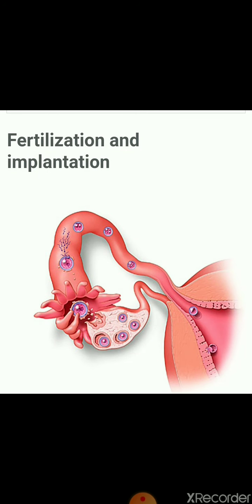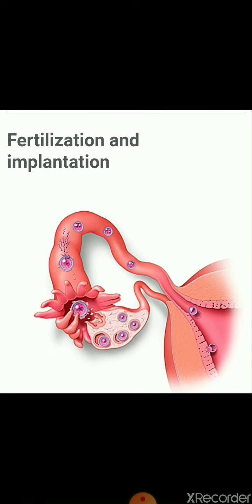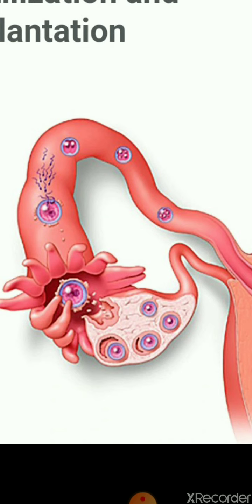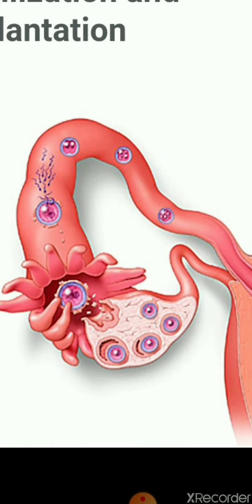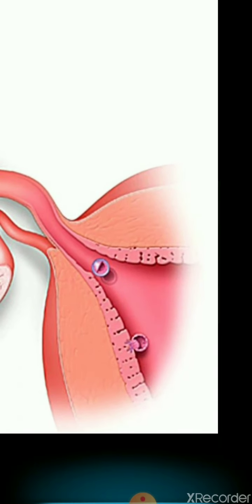See fertilized implantation in the figure also. The collection of the ovum by the fimbriae, and the sperms are traveling towards the ovum and reach the ampullary-isthmic region and fertilize the ovum over there. Then the fertilized ovum travels downward to the uterus and is implanted here. See this implantation.